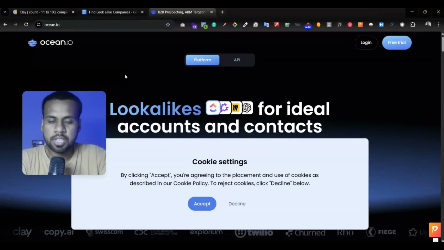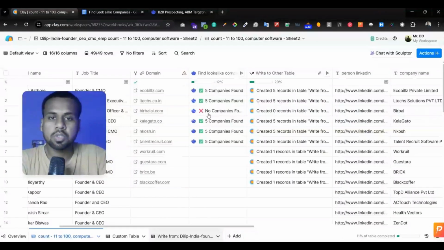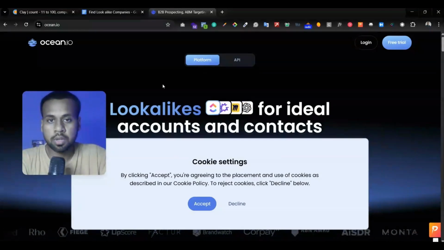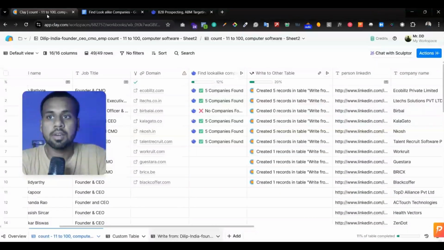Either you can purchase a plan from there and use it directly, but we're going to use Ocean.io inside Clay, and we're going to spend Clay credits instead of buying Ocean.io. If you have purchased any plan of Ocean.io, you can connect your Ocean.io account via API with your Clay account, and you can spend your Ocean.io credits inside Clay. So I'm going to show you.